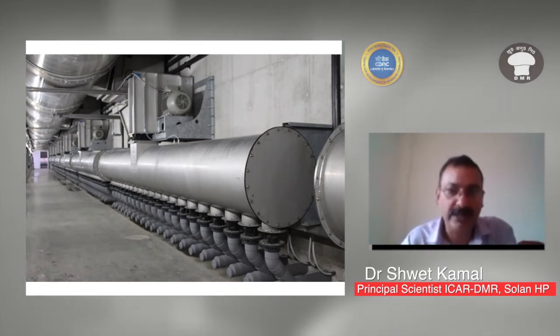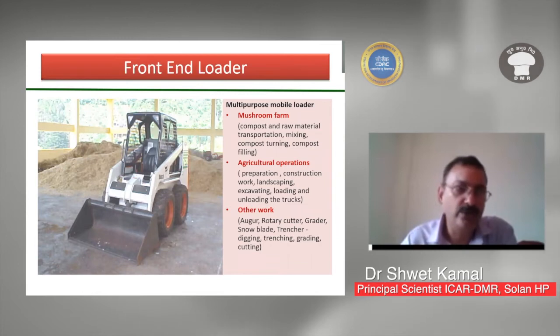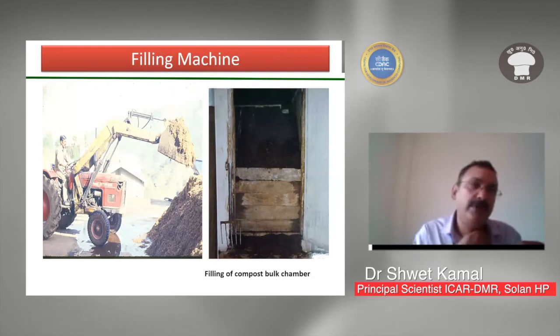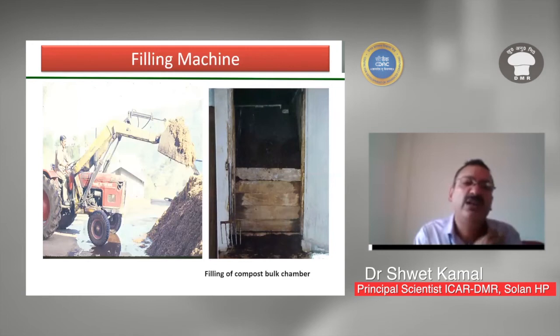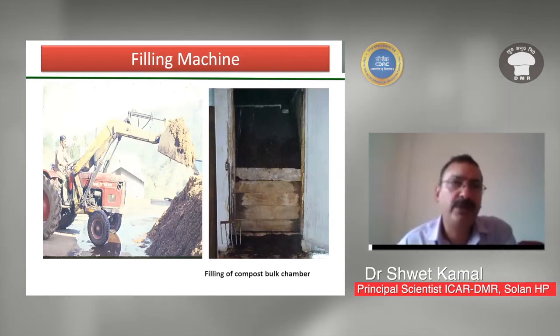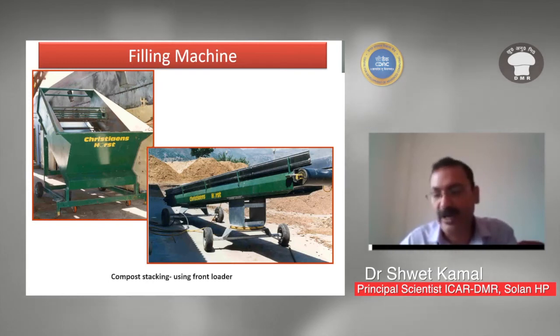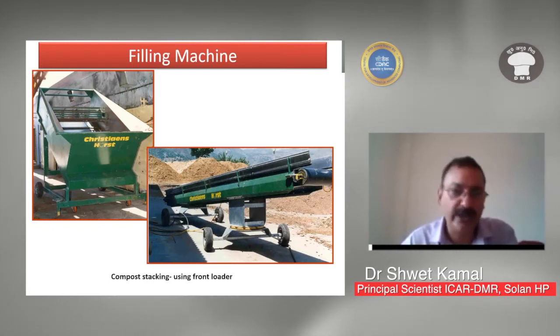This is the front end loader used for mixing and filling of the bunkers and tunnels. This is a tractor fitted with a front end loader. It can also be used for mixing the composting mixture and filling the compost into the bunker or into the tunnel. This is the hopper regulator and conveyor belt, which can be used for filling the bunkers and tunnels. If you have a bigger mushroom unit, then you should have these kinds of equipment.